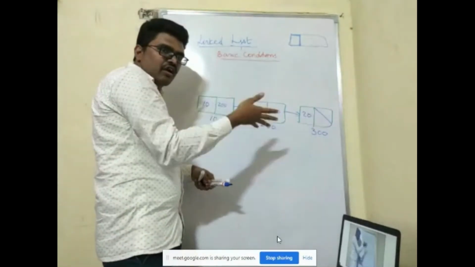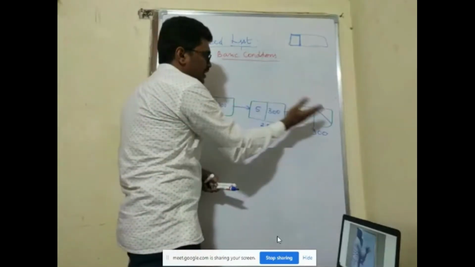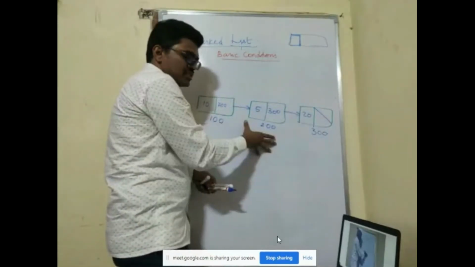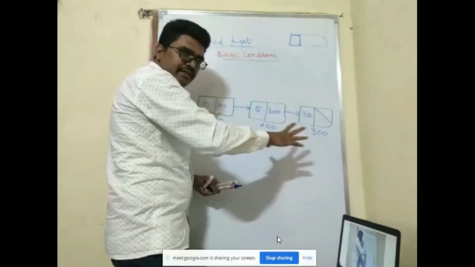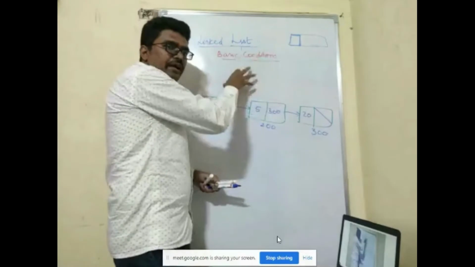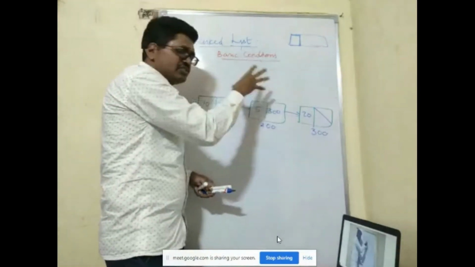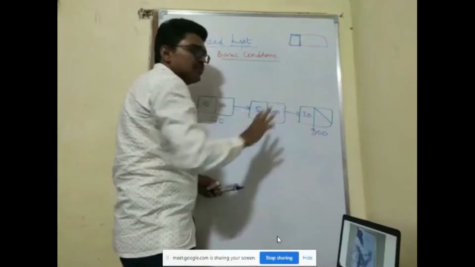Whether I'm searching, deleting or inserting, you should not violate the basic conditions. Without violating the basic conditions, you can perform operations on this linked list.